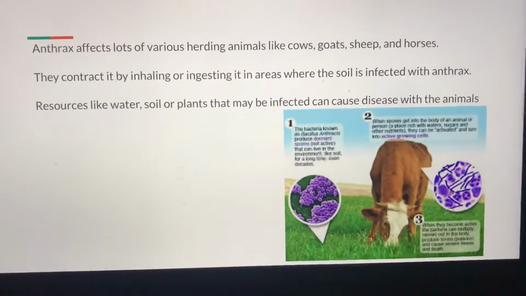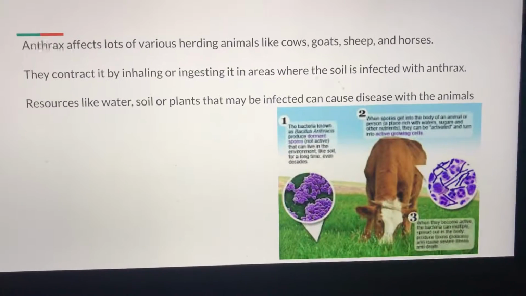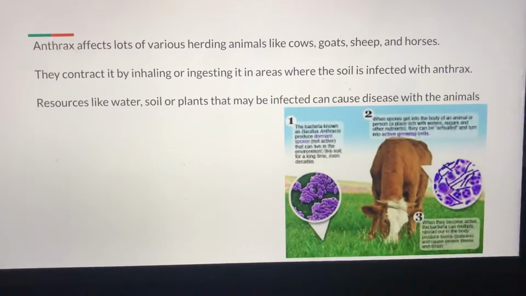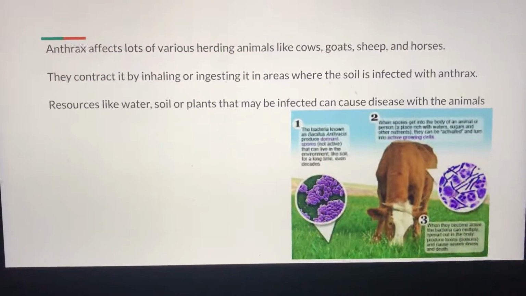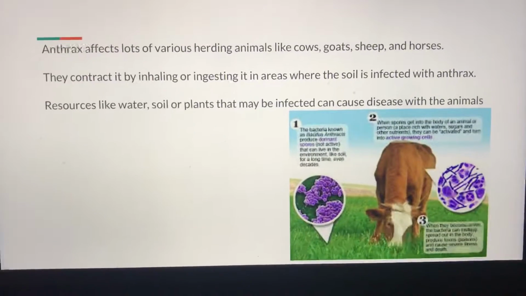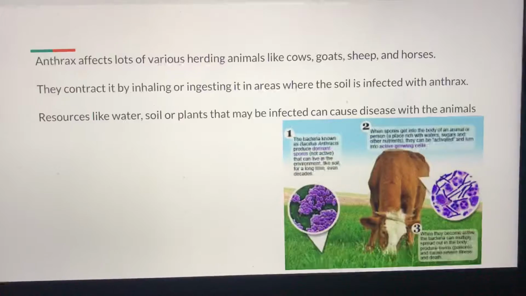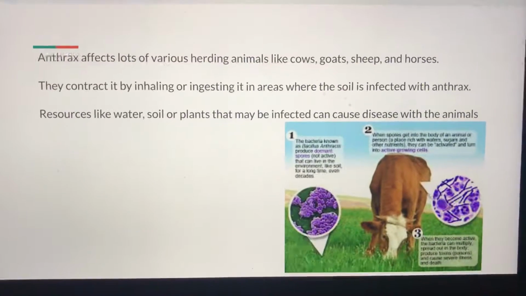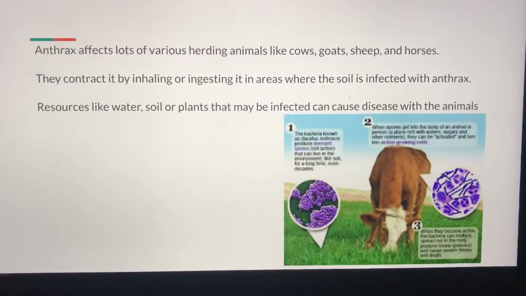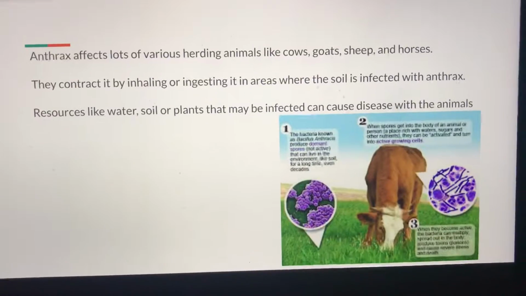So anthrax affects herding animals like cows, goats, sheep, and horses. This is why they think it was part of the plagues back in Egypt, because it affects herding animals. They contract it by inhaling or ingesting it in areas where soil is infected with anthrax. There are also possibilities of resources like water or plants that can be infected that can cause disease in the animals.